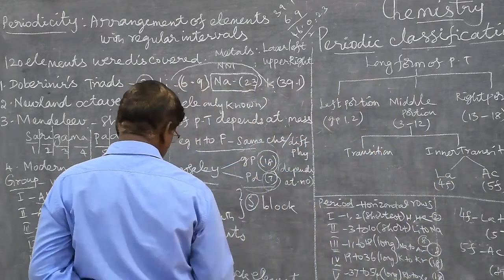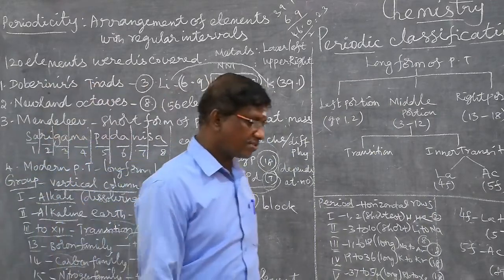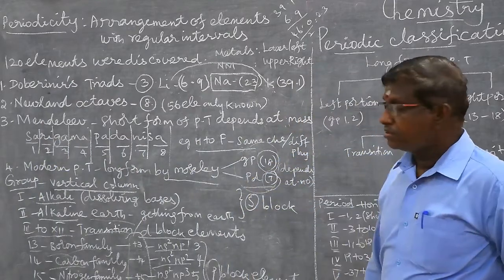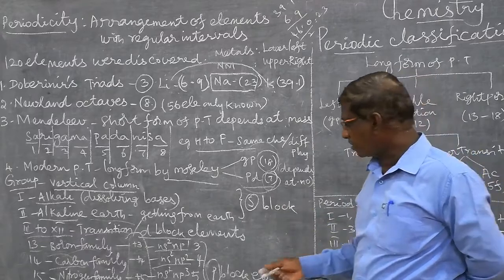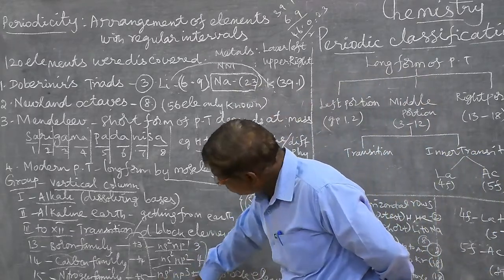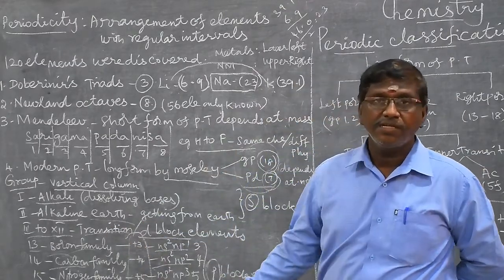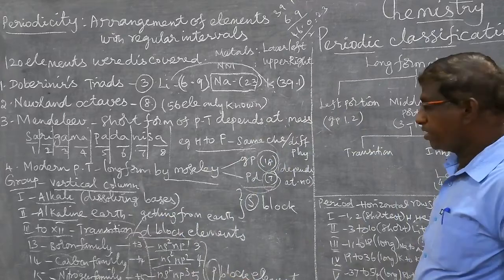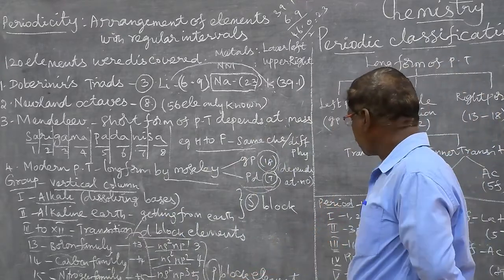That's why the octet rule is applicable only here. What is called the octet rule? 8 electrons in the outermost valence shell is called the octet rule. Out of these groups, only the 18th group follows the octet rule. That's why it has 8 electrons in its outermost valence shell.